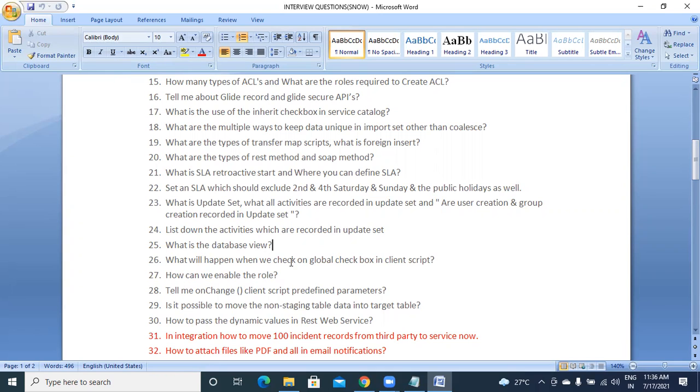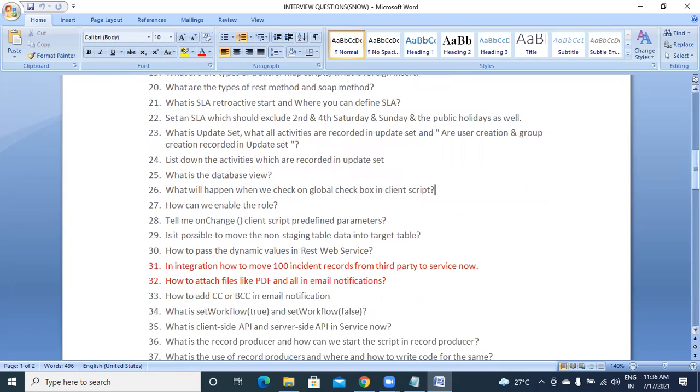What will happen when we check the global checkbox on client script? If you select the global checkbox, that client script will be available for all the applications. Okay, how can you enable the role? We have that true, false, active, yes, no thing, right? That is the only thing, nothing more than that for enabling. Tell me on change client script predefined parameters. Again, they are asking what are the on change predefined parameters. Okay, so you know all that: old value, new value, is template, those things.